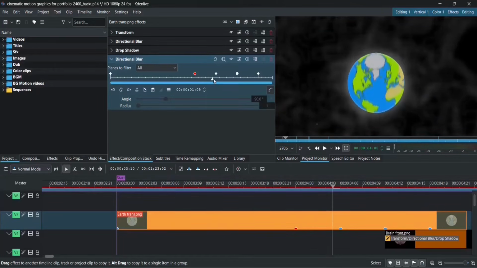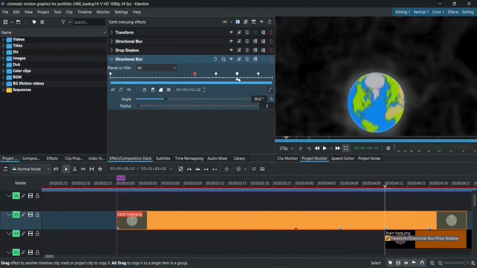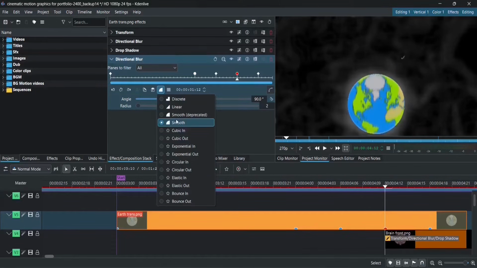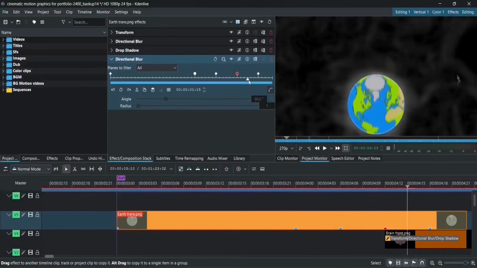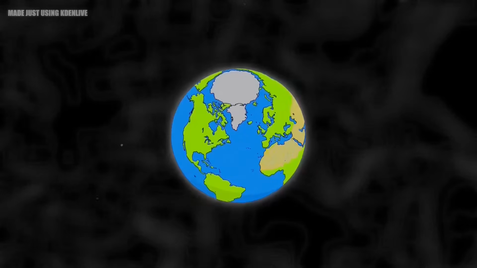For animation, first keyframe with exponential out, starting with 0 radius to 2 for the second keyframe, then the next keyframe unchanged at 2 with smooth keyframe effect, and the last keyframe back to 0. That's all I did for the Earth till now.